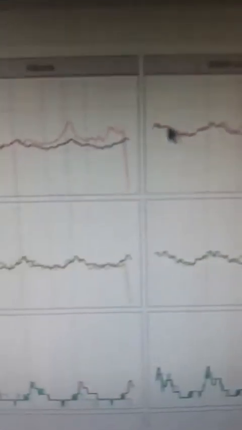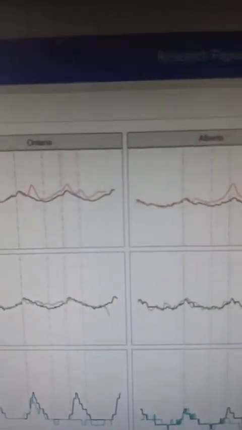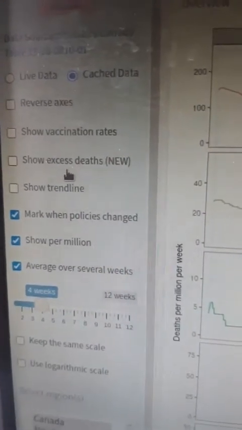You see this for British Columbia, you see this for Alberta, and as mentioned here, many provinces are many months behind. So the red line, actually, you would see there are many buttons on this side, and right now we have a new functionality called Show Excess Deaths.